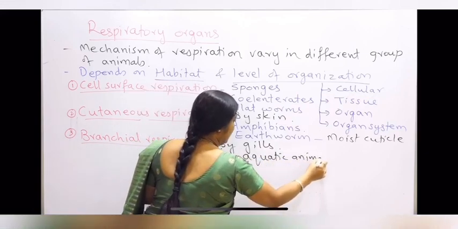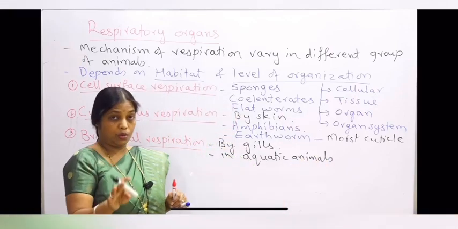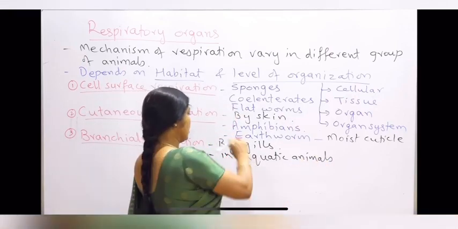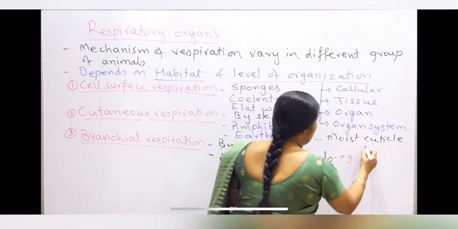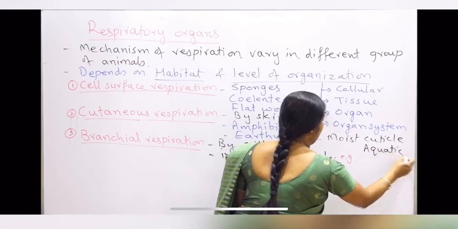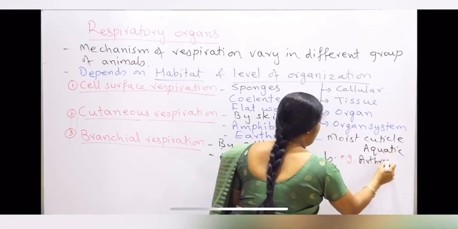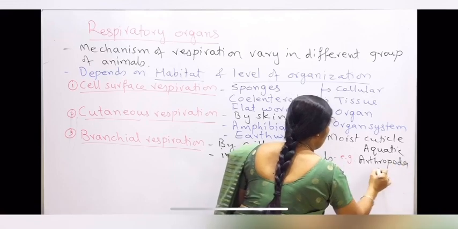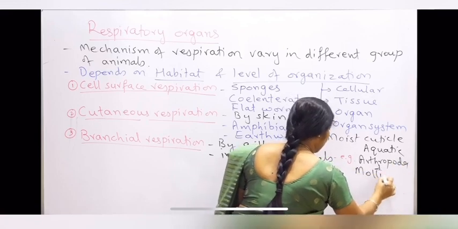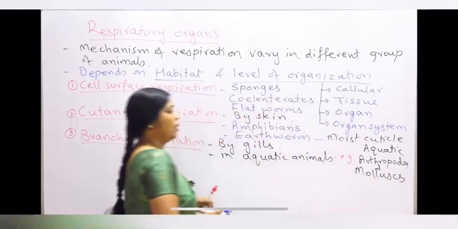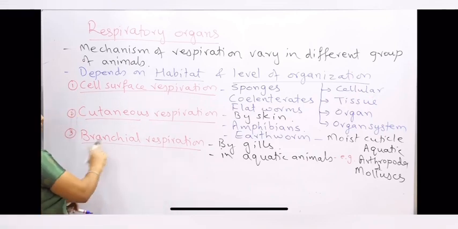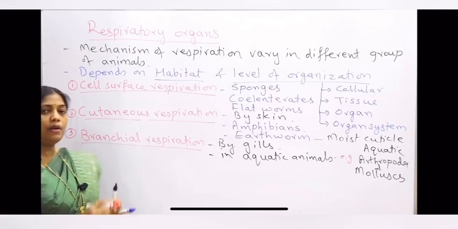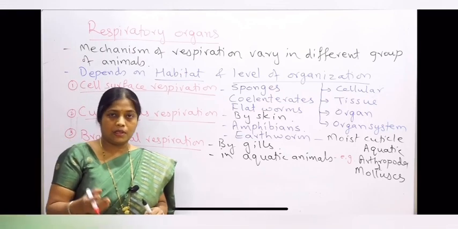In aquatic animals, like in some aquatic arthropods and in mollusks, we can see this kind of respiration. So I am giving you the example here, that is the aquatic arthropoda, and mollusks also. In aquatic arthropoda and mollusks, gills are used for respiration, and that is what is called branchial respiration.